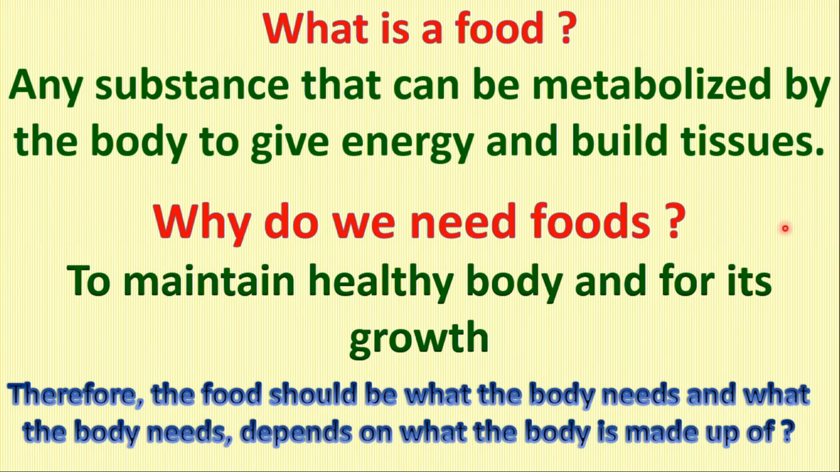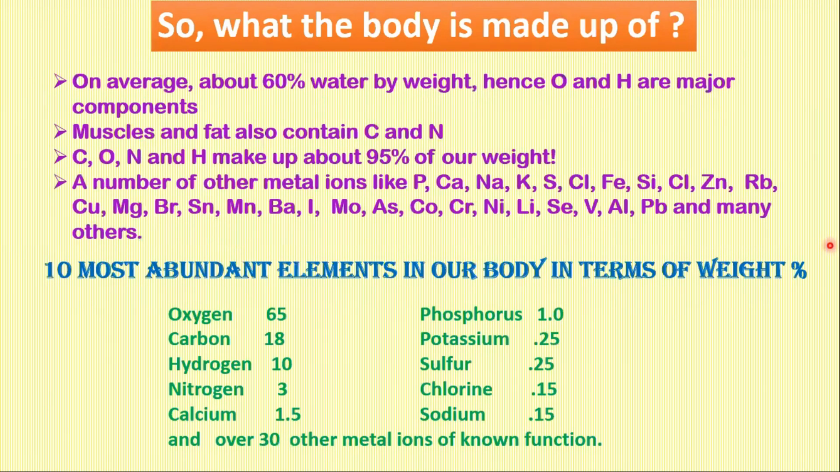Therefore, the food should be what the body needs, and what the body needs depends on what the body is made up of. So we should understand what the body is made up of. On average, about 60% is water by weight, hence oxygen and hydrogen are the major components. Carbon and nitrogen are also present in muscles and fat. Carbon, oxygen, nitrogen, and hydrogen make up about 95% of our weight.